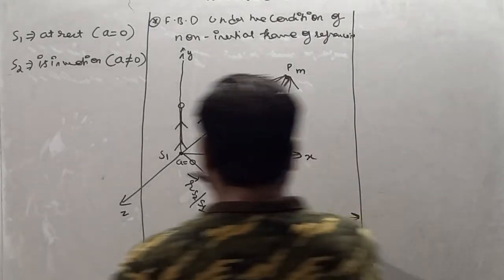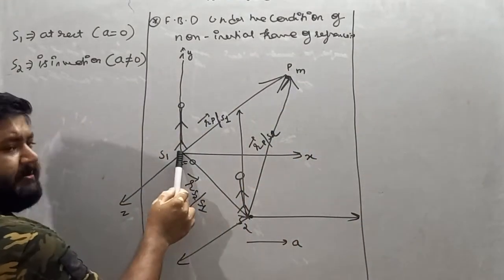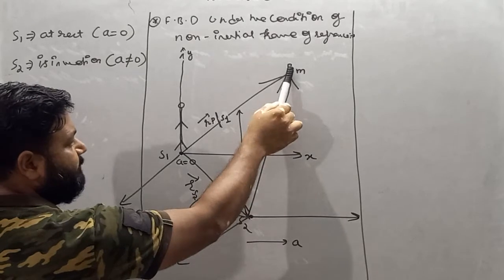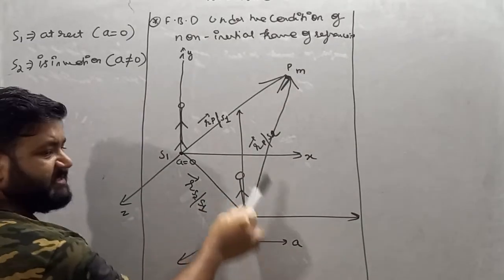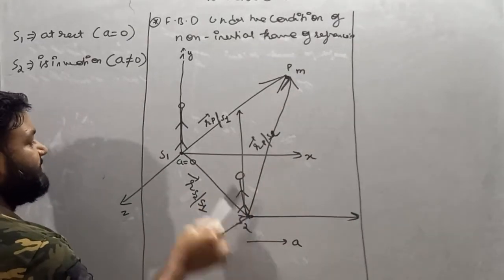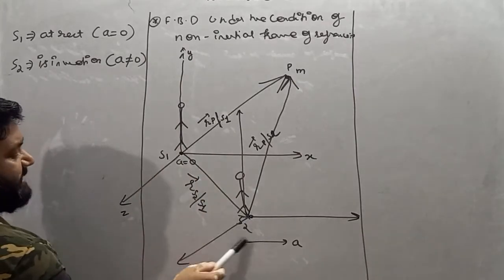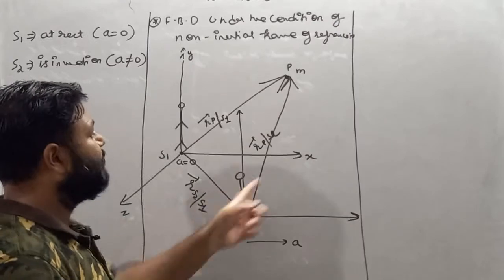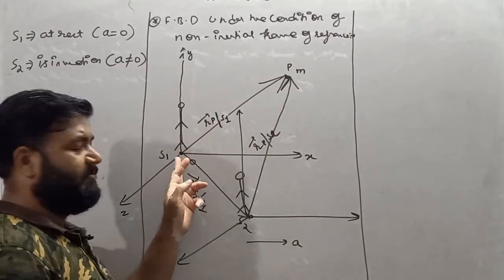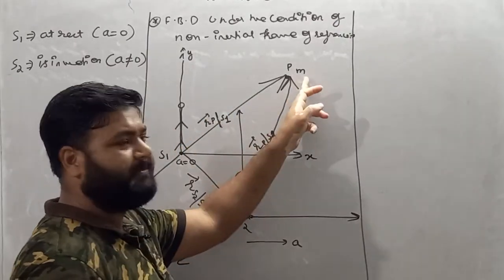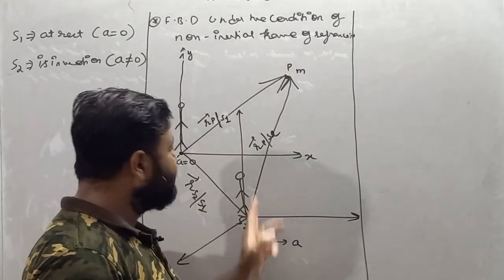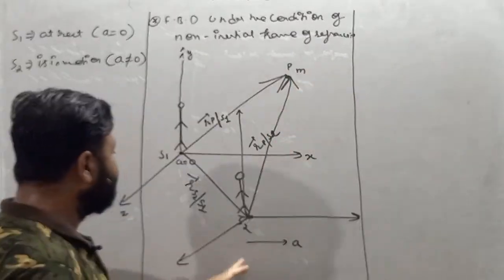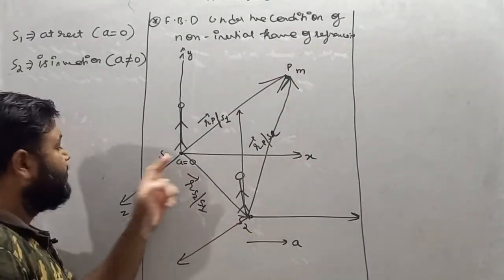So this is the position vector of P drawn by S1, the position vector of P drawn by S2, which is in a non-accelerating frame of reference, and the position vector of S2 drawn by S1. So my dear student, we'll make the position vector for P drawn by S1, the position vector of P drawn by S2, and the position vector of S2 drawn by S1.